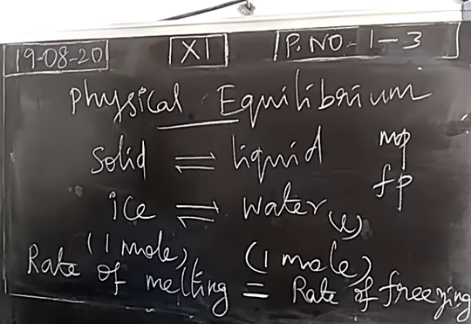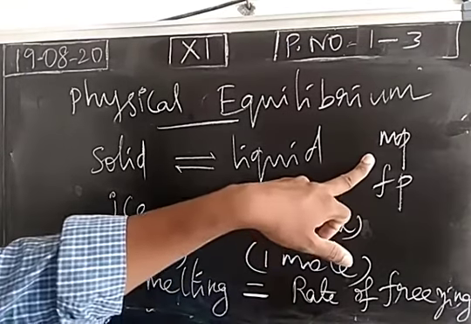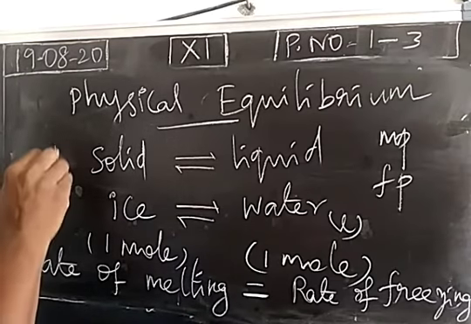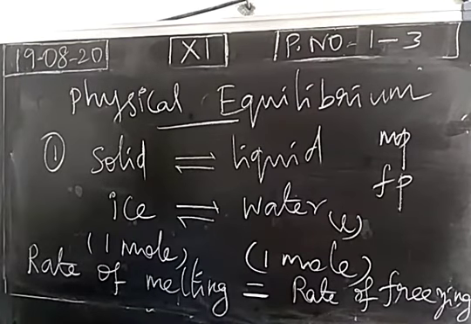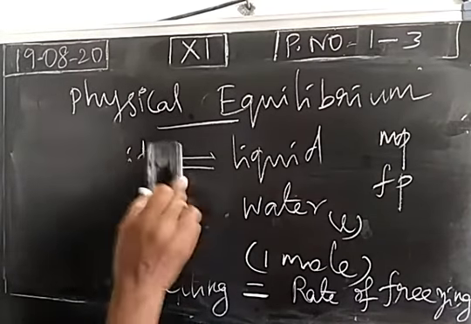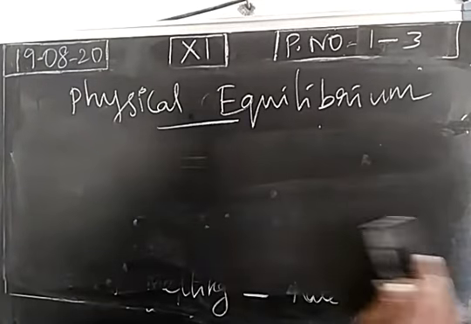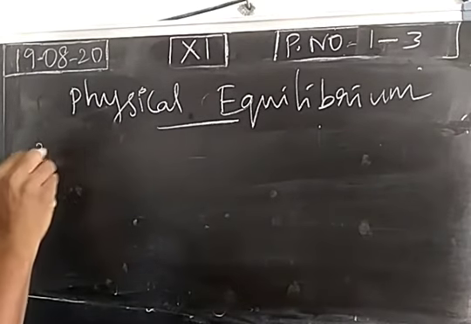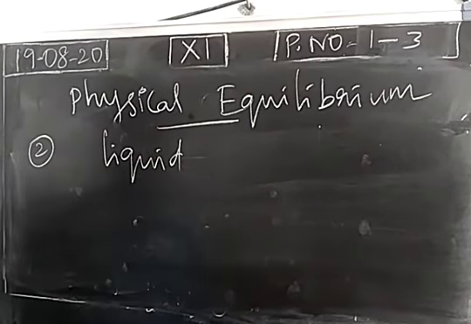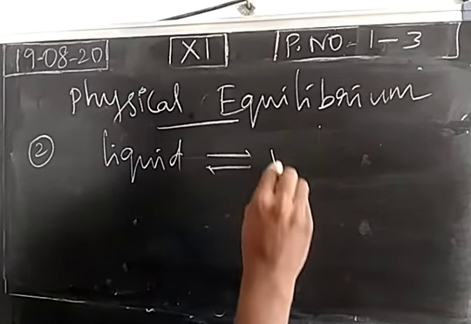So the temperature at which equilibrium is reached in the physical transformation of solid into liquid, we call the melting point or freezing point. So this is the first type of physical equilibrium: equilibrium exists between the solid and liquid physical states. Second one, equilibrium exists in the physical transformation of liquid into vapor.